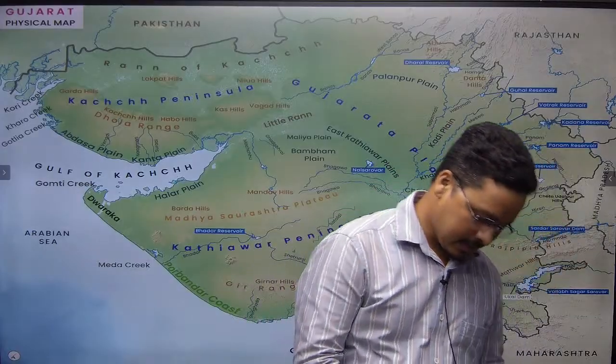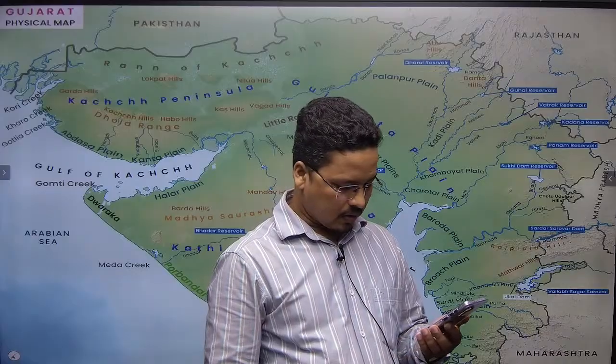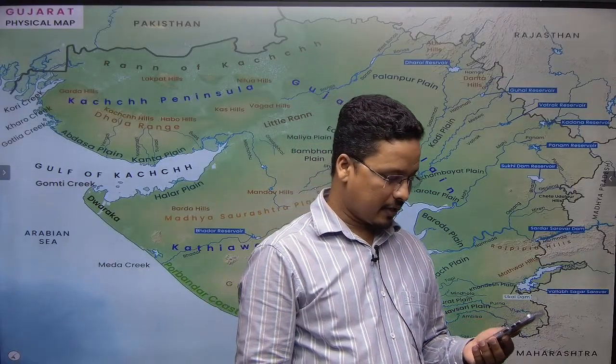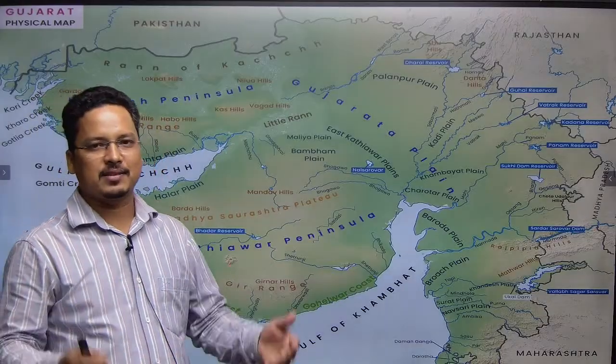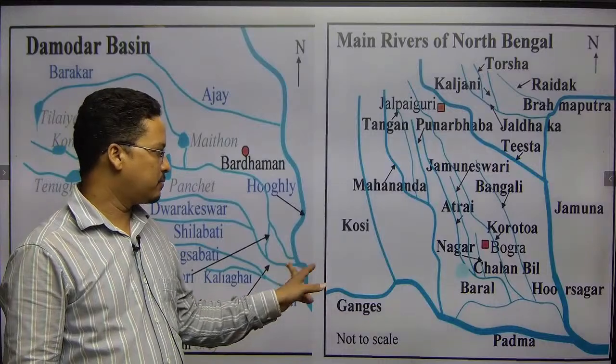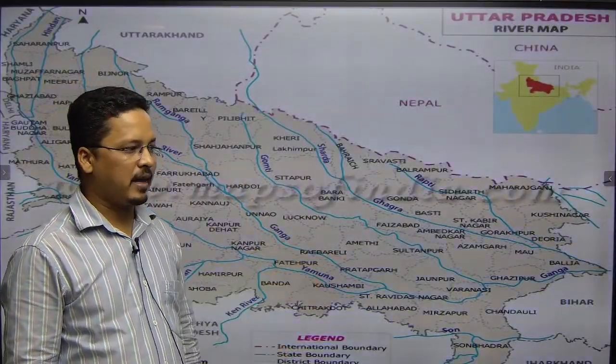Dendritic pattern. One question is coming from Sasmita, and she has asked what causes the dominant dendritic pattern of drainage in the Gangetic plain. Okay, the Ganga system is a dendritic pattern. That means a tree shape with different branches, and the trunk lies on this side. So she raised the question of why this dendritic pattern happens.